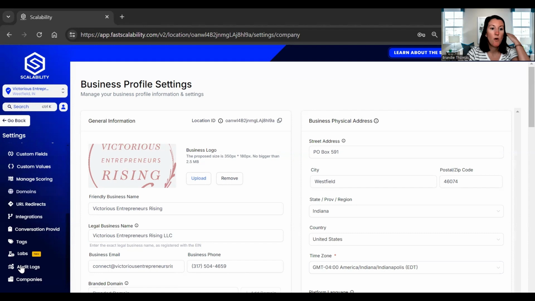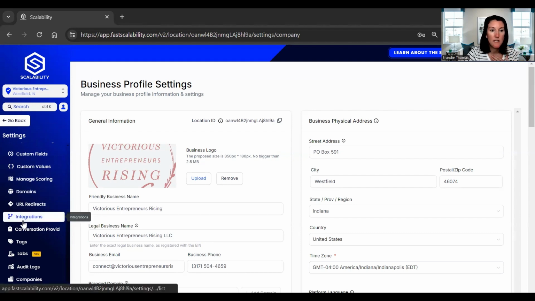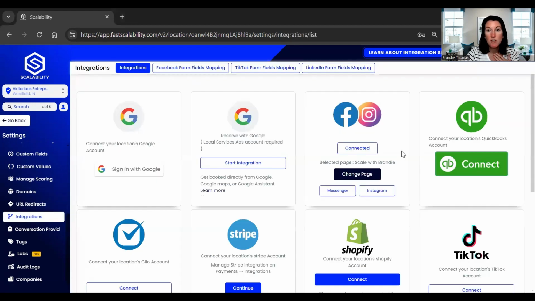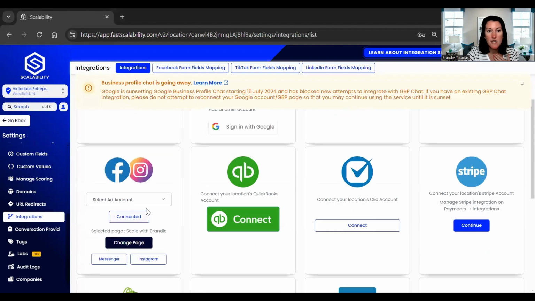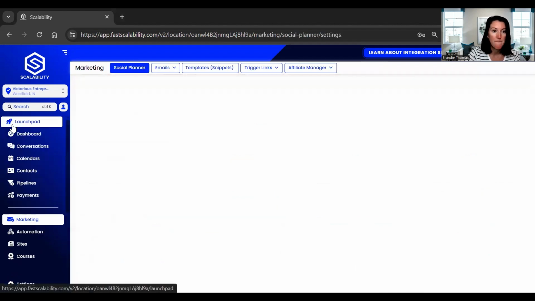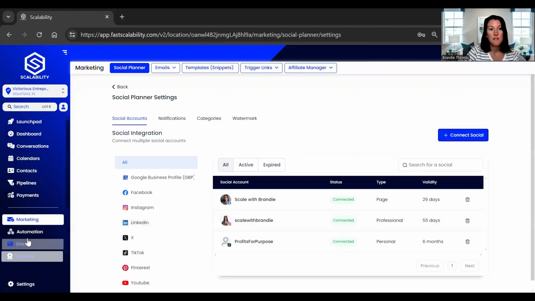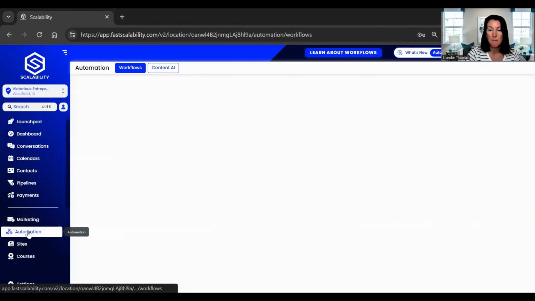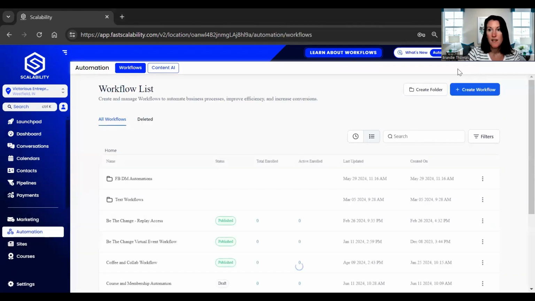So when you come over to settings and scroll down to integrations, you just want to make sure that this right here is connected. So you have it connected to both your Instagram and your Facebook. And you can just hit connect like you see here, and it will walk you through the actual setup for your page. Okay. So now that we have these set up, we can come over to automation